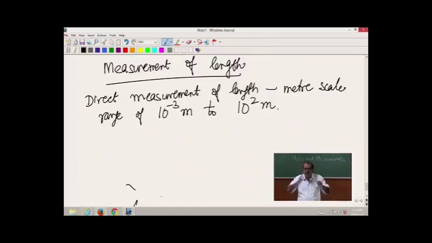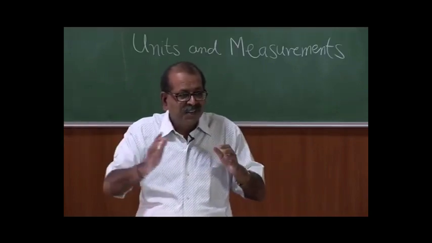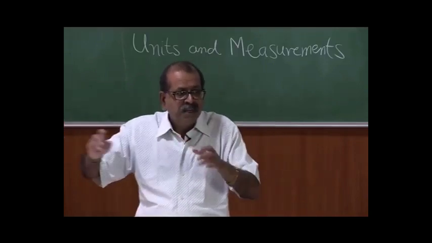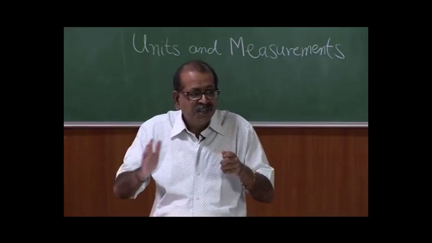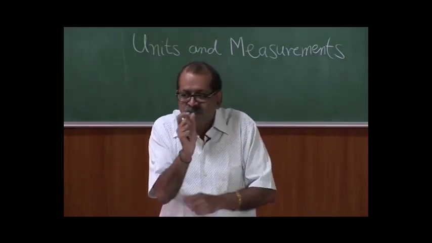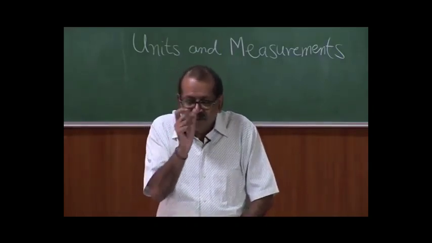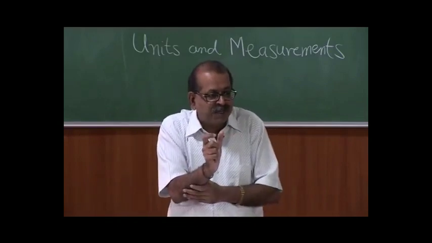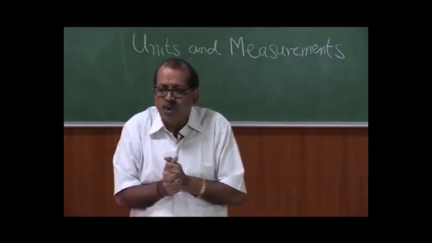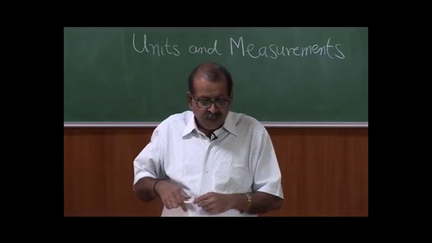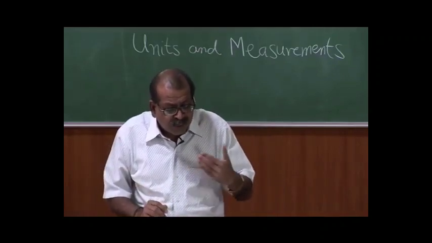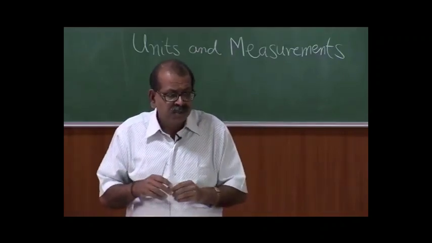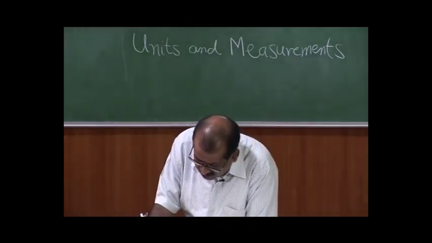The meter scale, if you realize, has smaller graduations. It is first subdivided into 10, which makes it 10 centimeters each. Then it is divided into 100 parts, which is 1 centimeter, and the centimeter is further divided into 10 parts. So, each of those divisions corresponds to a millimeter. But then if we want to measure even smaller lengths, then we have devices.